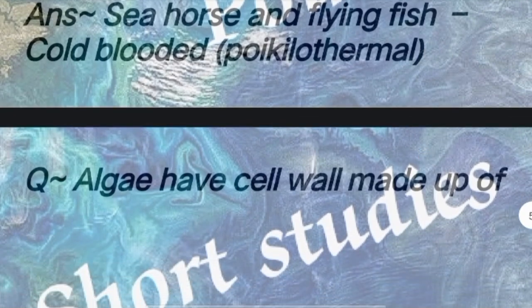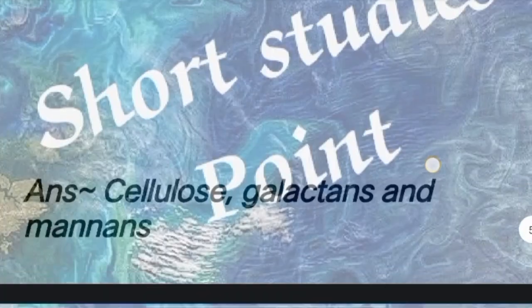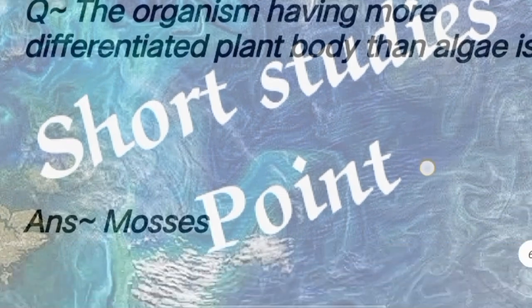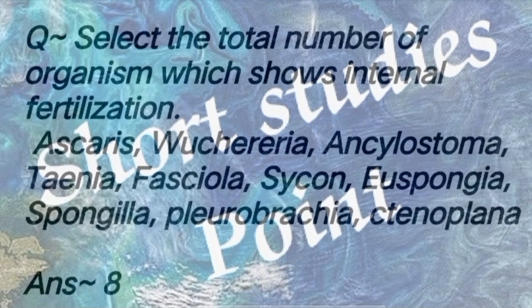Next question: algae have cell wall made up of answer cellulose, galactans, and mannans. Next question: the organism having more differentiated plant body than algae is answer moss. Next question: select the total number of organisms which show internal fertilization. In this 8 number of organisms show internal fertilization.